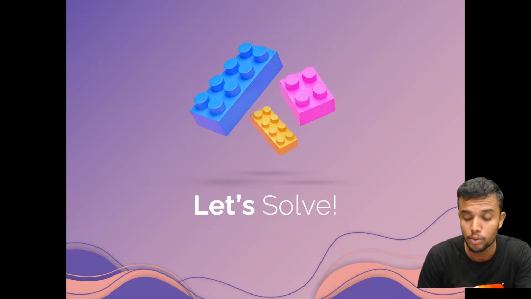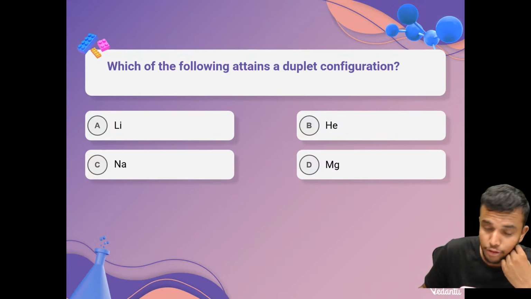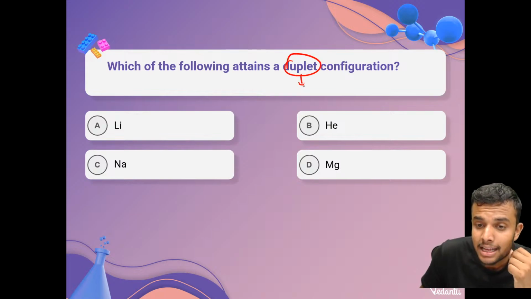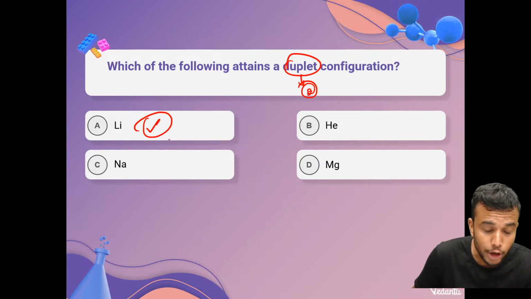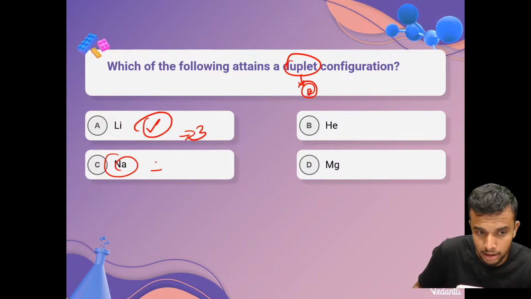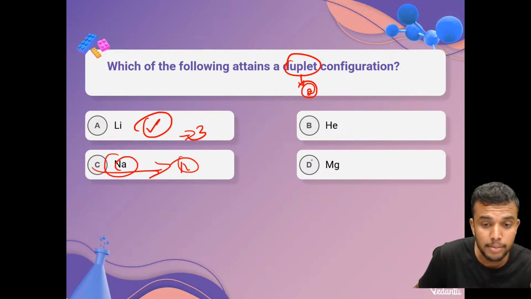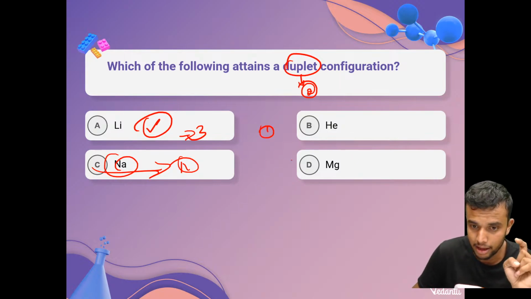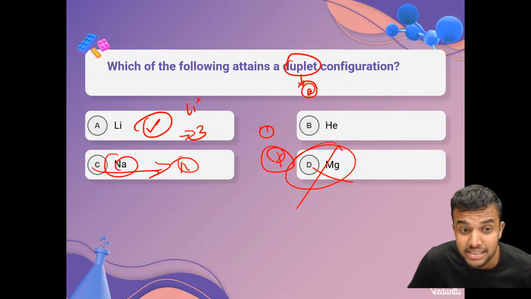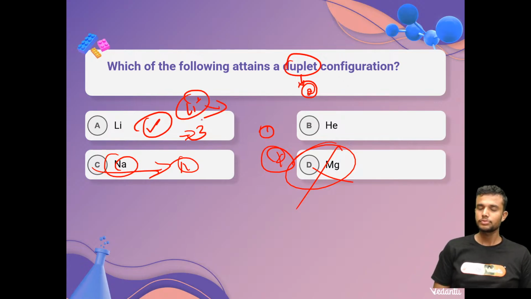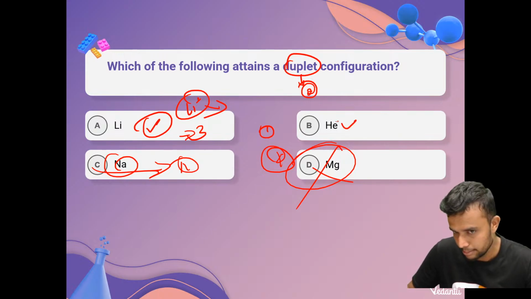Here is another question: which of the following attains a duplet configuration? Duplet means it has 2 electrons in its valence shell, with only 1 electron shell, the K shell. Lithium has atomic number 3, sodium has 11, and magnesium is also not correct. If it were Li plus, then it would have a duplet configuration, but the correct answer is helium.